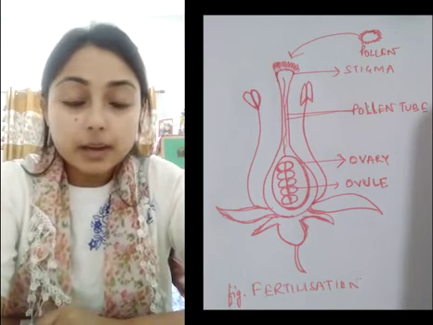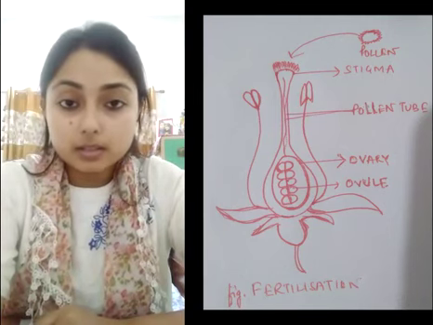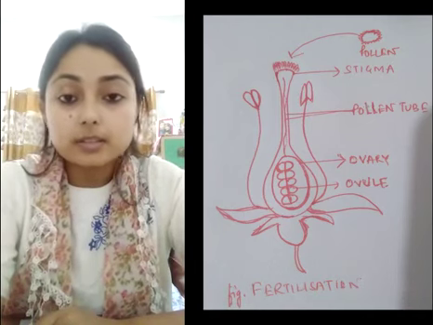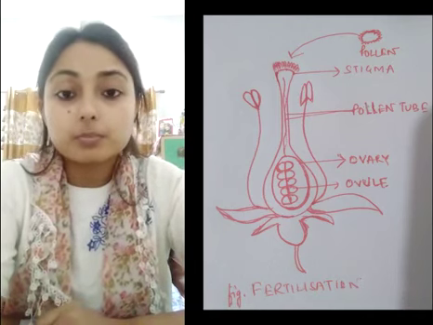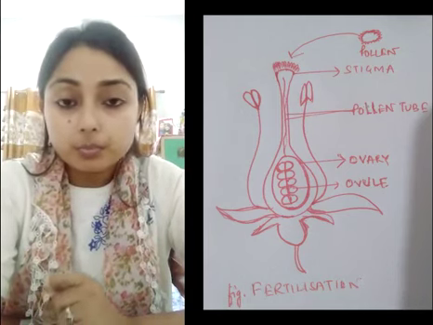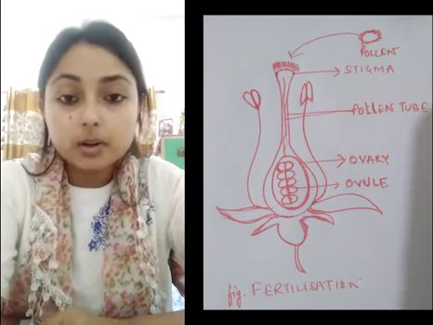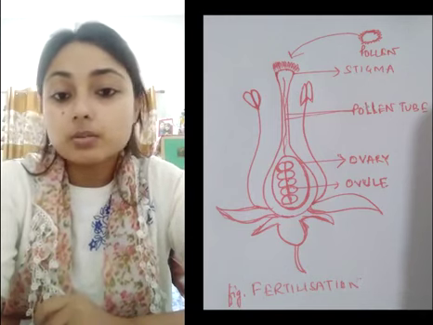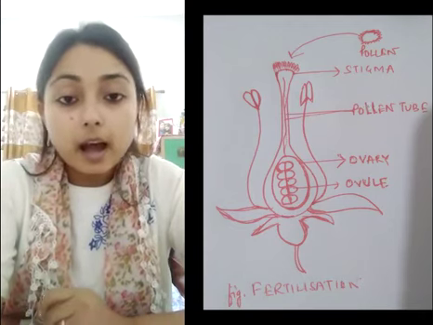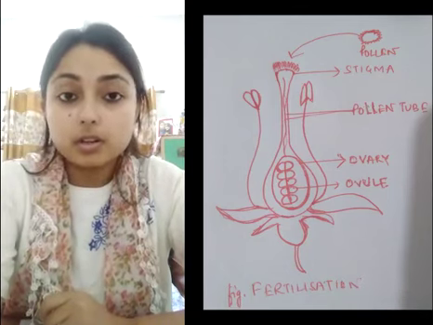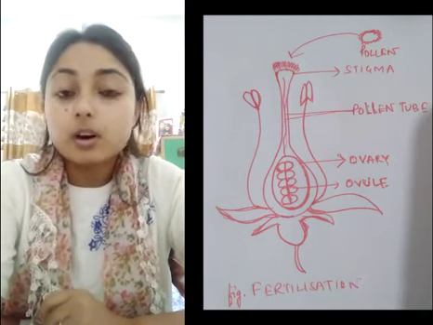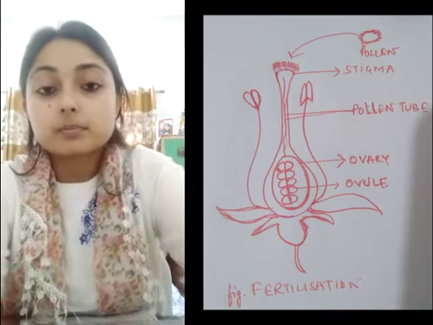Regarding the male and the female gametes, I have already explained it to you in your last class while I was teaching about pollination. So I'll consider that you are thorough with your last day's class and you have a sound concept on pollination. What did we learn there? We have learned that the pollens are transferred from the anther to the stigma. Now these pollens have a nucleus in them, which fuses with the female gamete, that is the ovule, and this fusion is called fertilization. So fertilization is the fusion of the male and the female gametes.